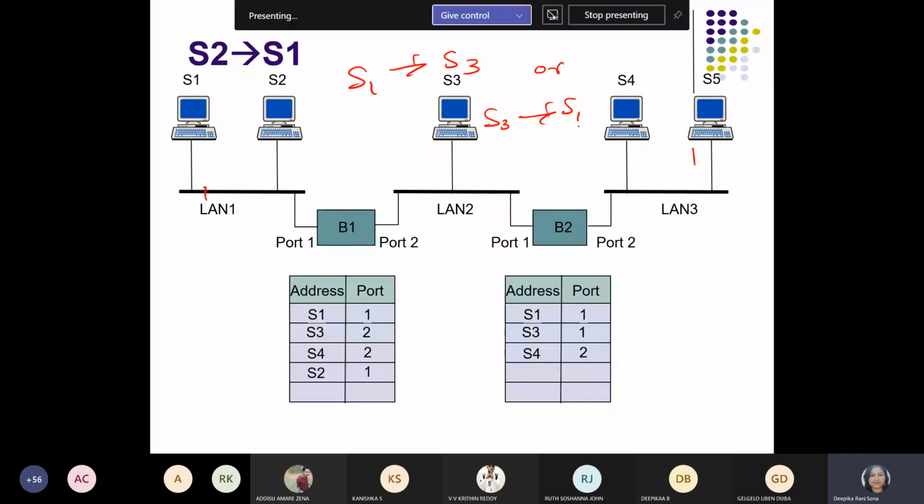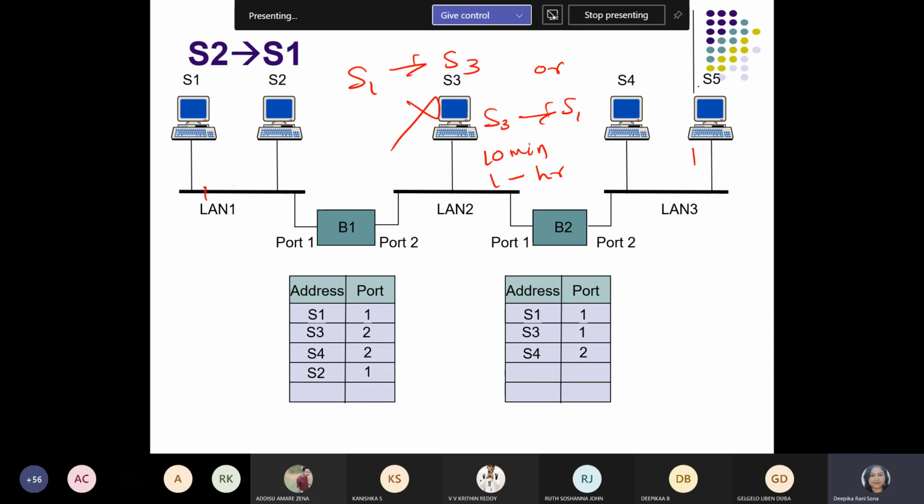For this case, we may fix the time limit to suppose 10 minutes or 1 hour. Within this time limit, if the searching operation is not done, it will discard the packet or frames.